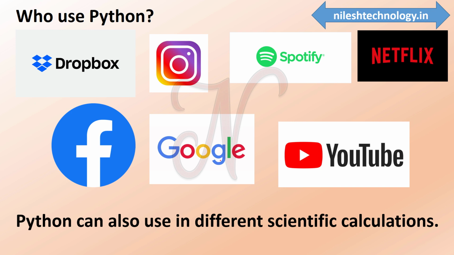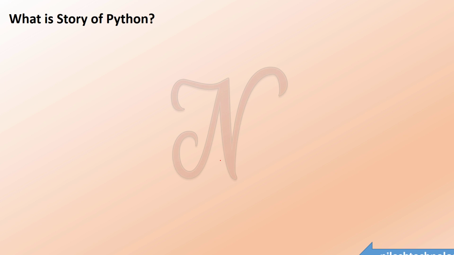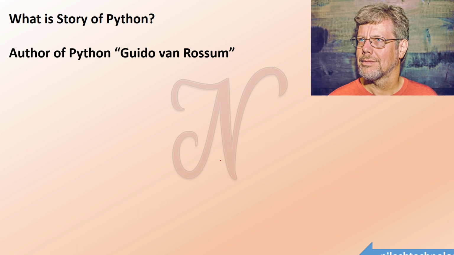So what is the story of Python? First, the author of Python is Guido van Rossum. This is a picture of the author. He was born in 1964. He received a master's degree in mathematics and computer science from the University of Amsterdam in 1982.